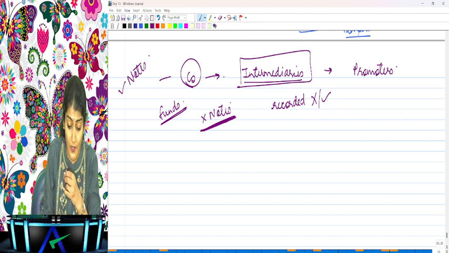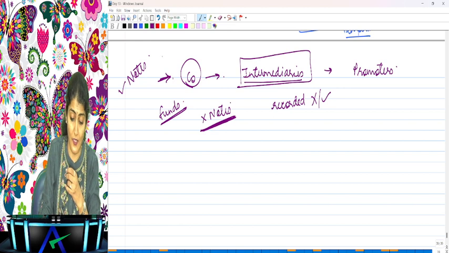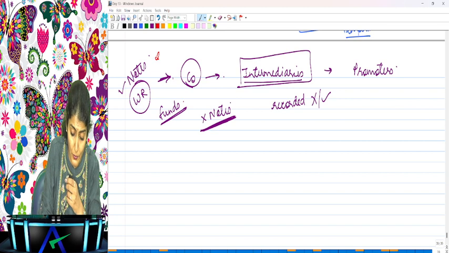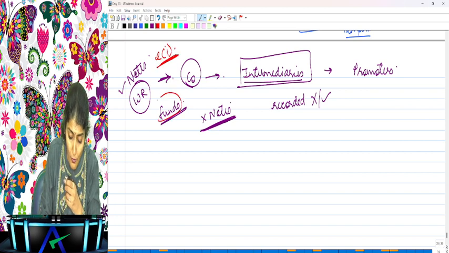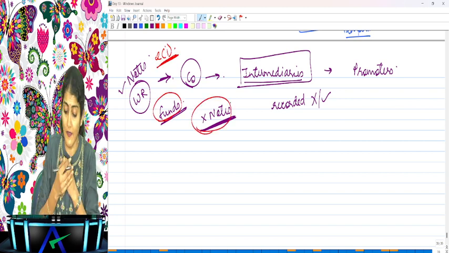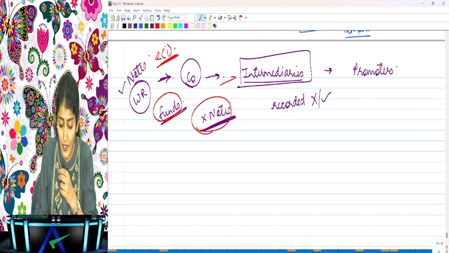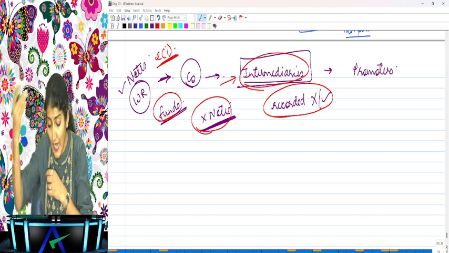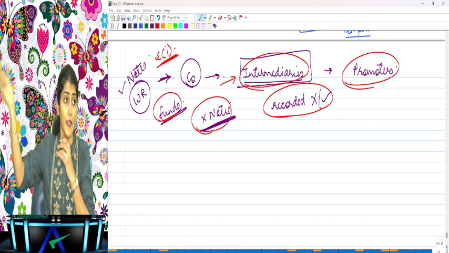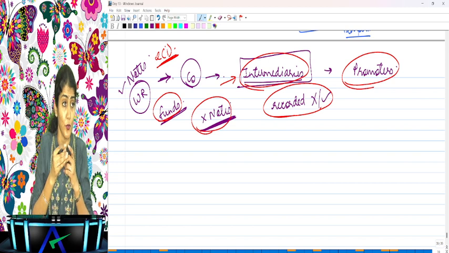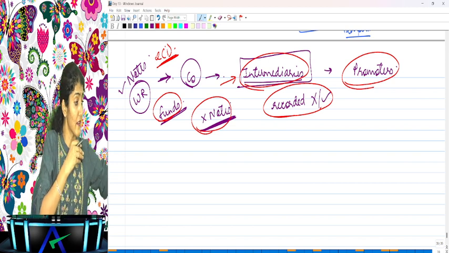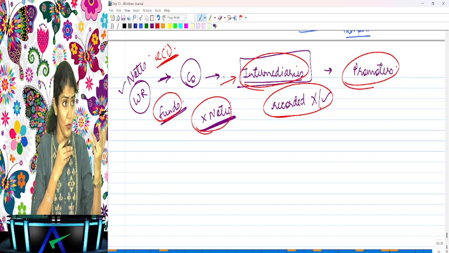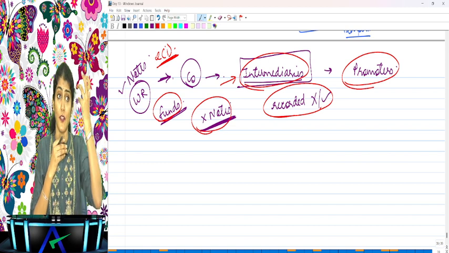What does it say? Auditor, you need to take a written representation from the management. What written representation? Auditor, under E1, you need to take from the management that no funds have been advanced, other than as disclosed in the notes to account, to the intermediaries with an understanding, whether recorded in writing or otherwise, that the money will be used for the promoters of the company. Because how will I come to know whether the company has given the funds and those funds are being used for the promoters? How will the auditor come to know? No, the auditor needs to take a representation from the management.